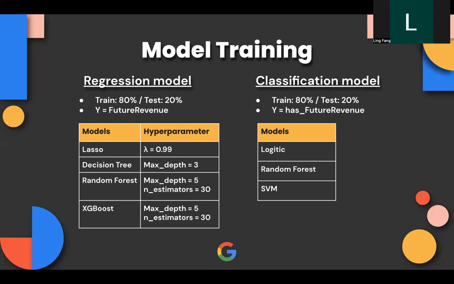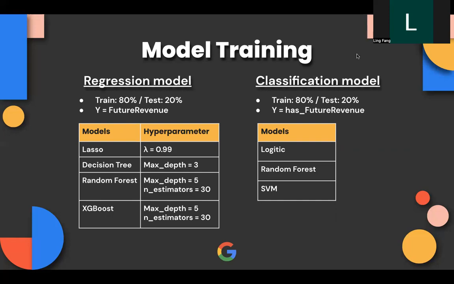The third one is random forest regression model. For this model, we set 2 hyperparameters, one is max depth, which is set to 5, and the other is 30 for the number of estimators. The last one is XGBoost. We set the same hyperparameters as random forest.